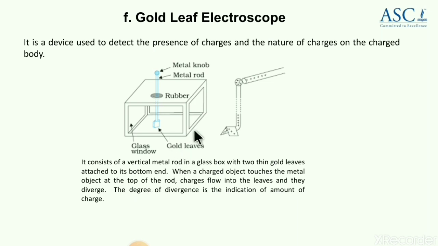And if you want to know what type of charged body we have brought in contact, you can also perform the experiment to know about it. But this much is enough about the gold leaf electroscope for about 2 to 3 marks. Now this is all the topics about the concept electric charge.